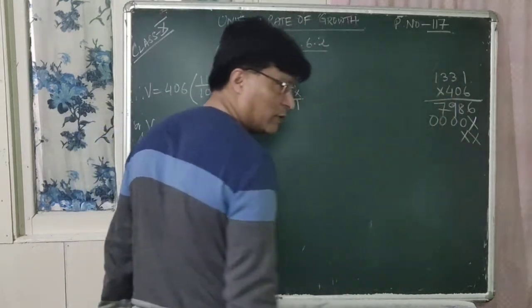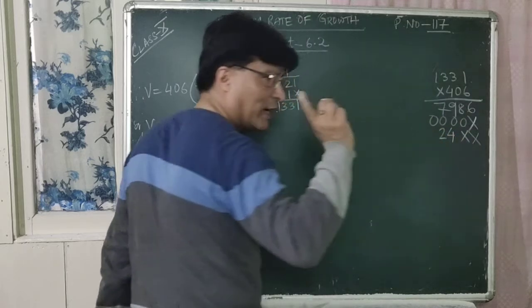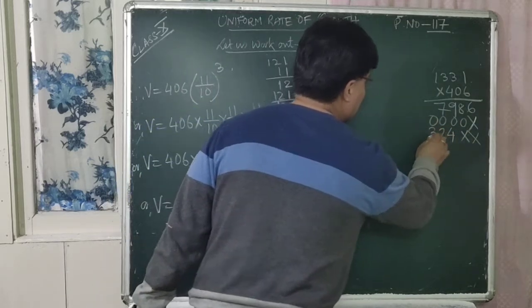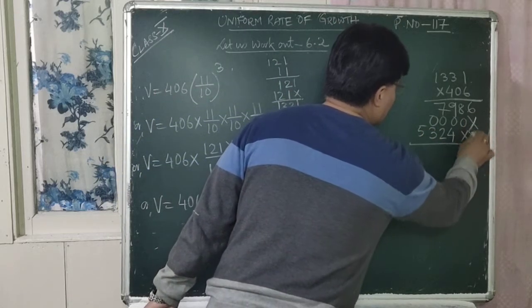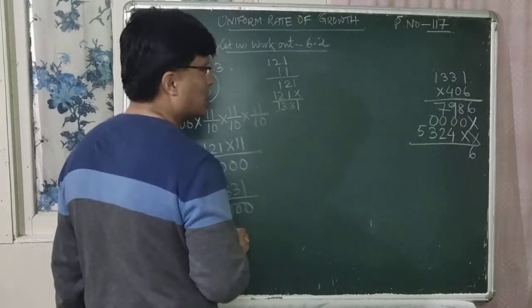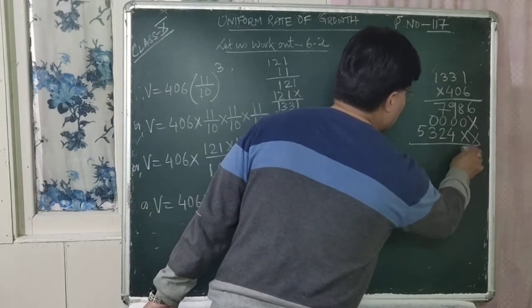Now multiply by 4. So it is 4 ones are 4, 4 threes are 12, 2, 1, 4 threes are 12 plus 1 is 13, 1, 4 ones are 4 plus 1 is 5. Right? So it is 6. Then what? 8.